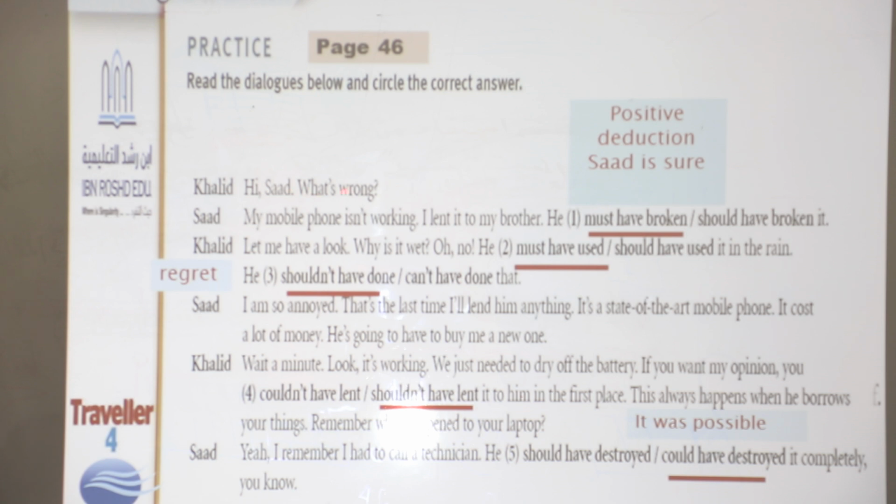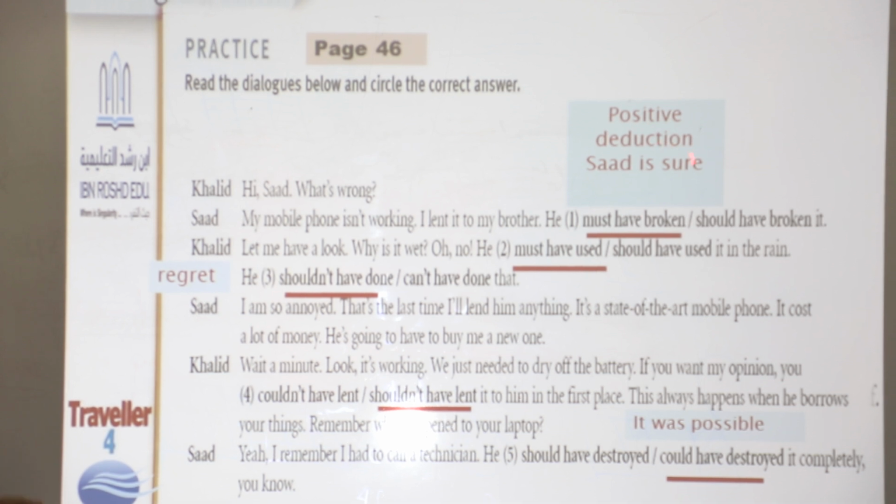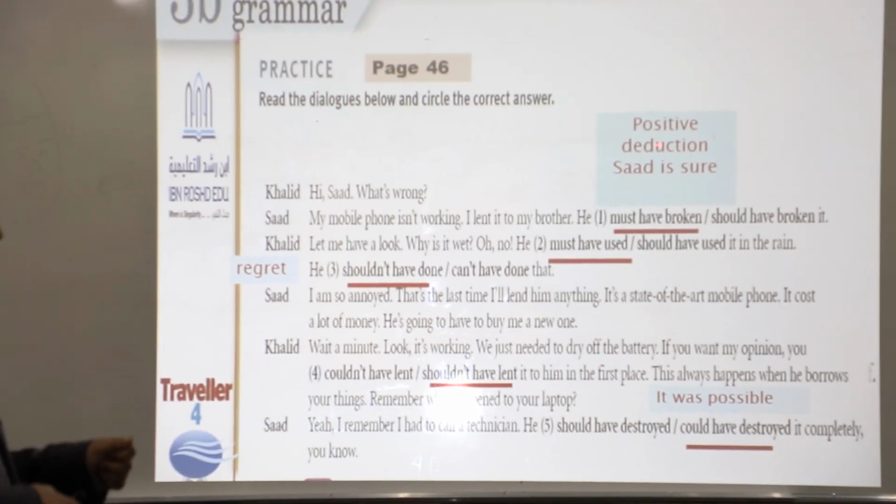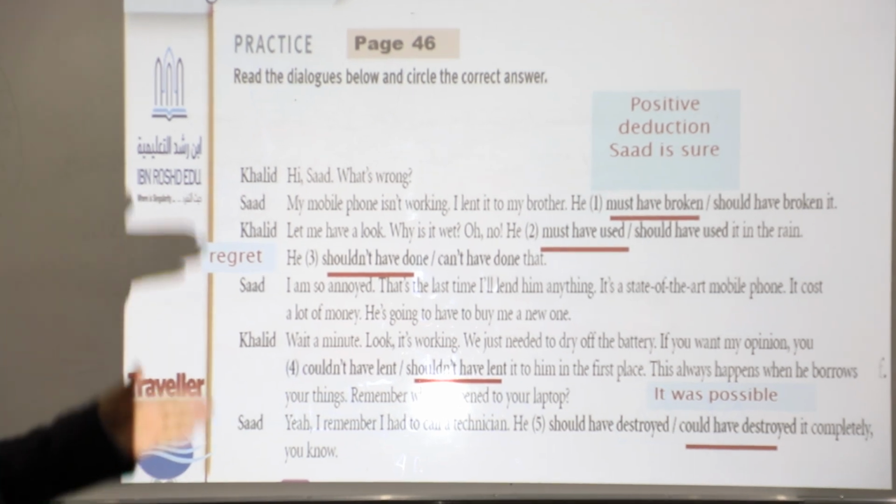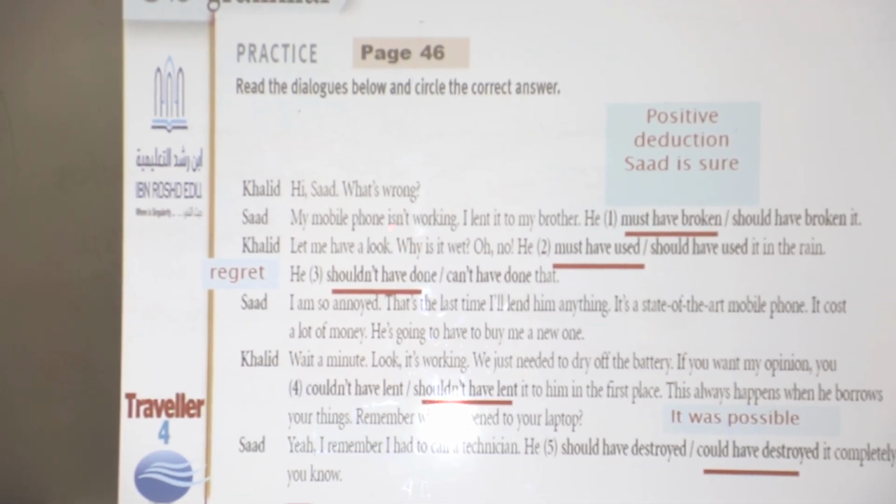Hi Sad, what's wrong? My mobile isn't working. I lent it to my brother. He must have broken it, or should have broken it. So we choose must have broken. Why do we choose must have broken? Why is must have broken the correct answer? Because it's a positive deduction. Sad is sure that his brother must have broken his mobile.